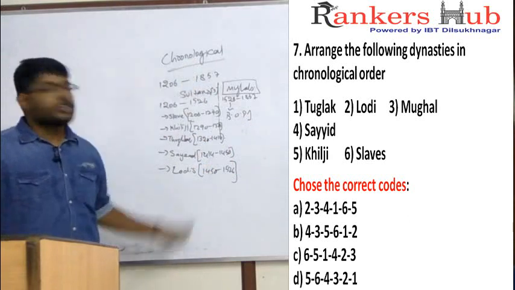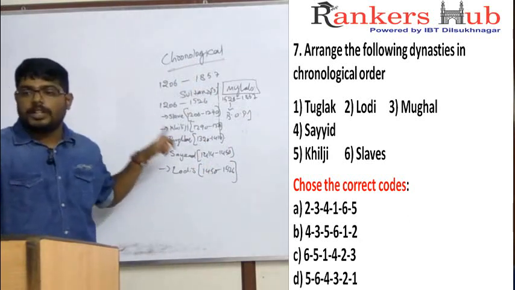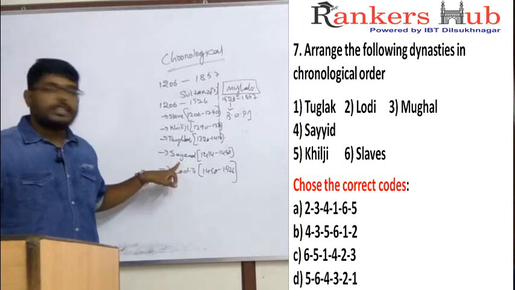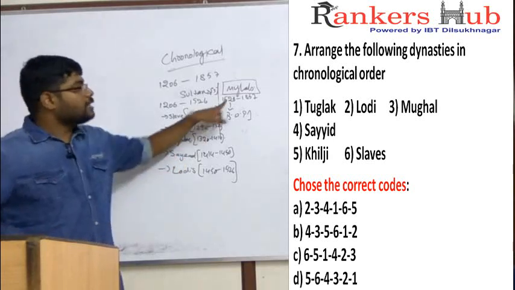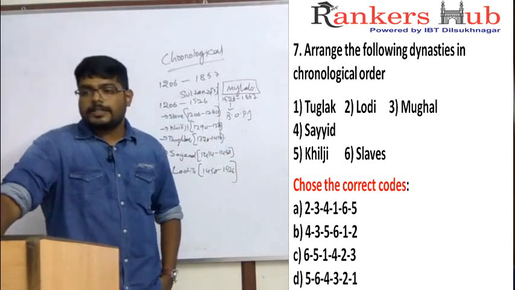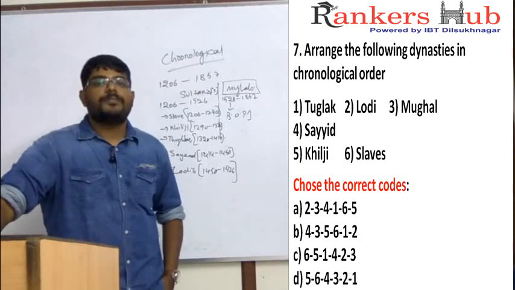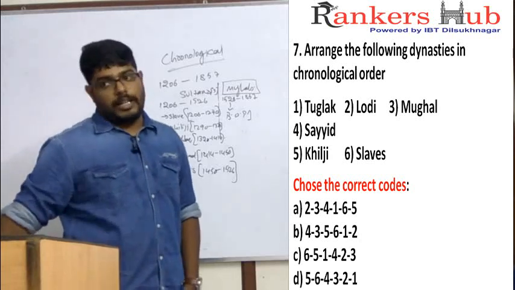So this is the correct chronological order. First are Slaves, second Khiljis, third Tughlaqs, fourth Sayyid, fifth Lodis, and sixth Mughals. So what is the correct answer? Correct answer is 6, 5, 1, 4, 2, 3. That means option C is correct.